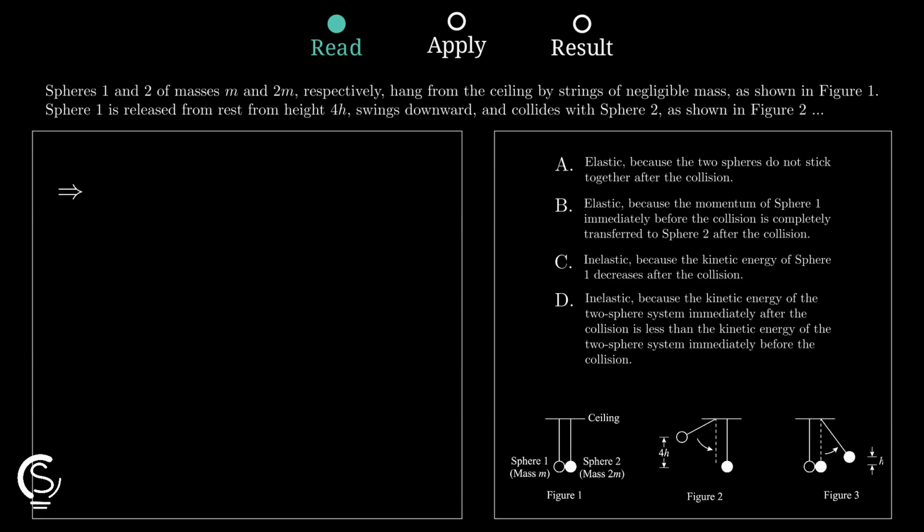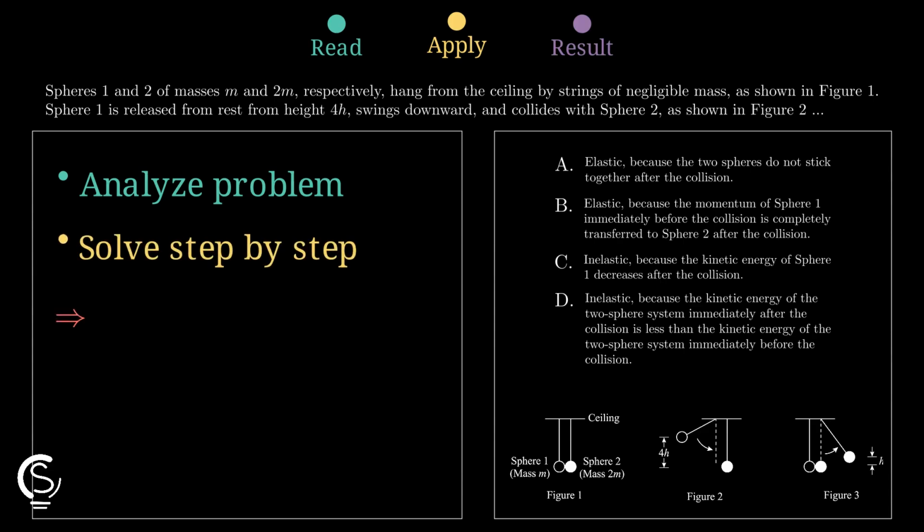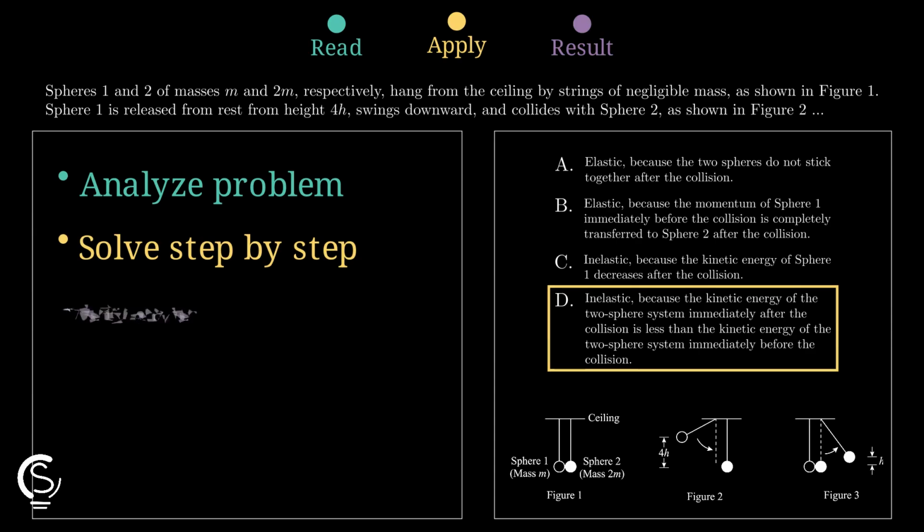before impact. Next, after collision, Sphere 1 is completely at rest, while Sphere 2 alone moves upward, so the two-sphere system has less immediate kinetic energy after impact than before. That is the key test. If total kinetic energy decreases, the collision is inelastic, even though the spheres do not stick together.